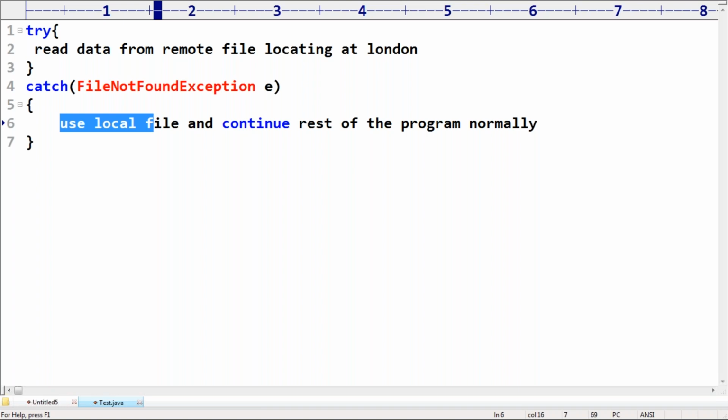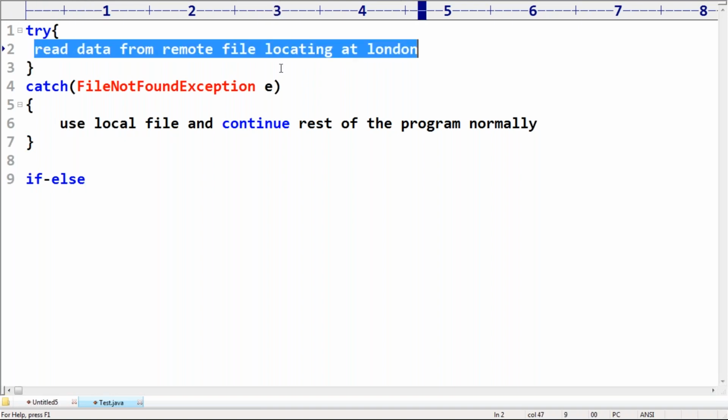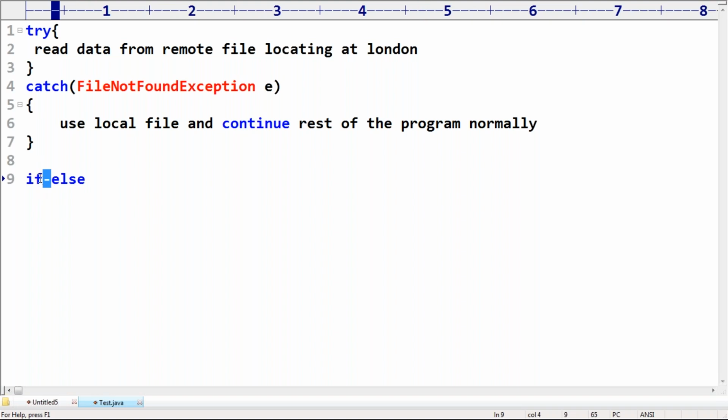Some people may ask, sir, why is this try catch, all this nonsense, required? Why don't you do it by using if else? Sir, every time I have to check if the file is available, then the if block, if not available, then the else block, and so on.